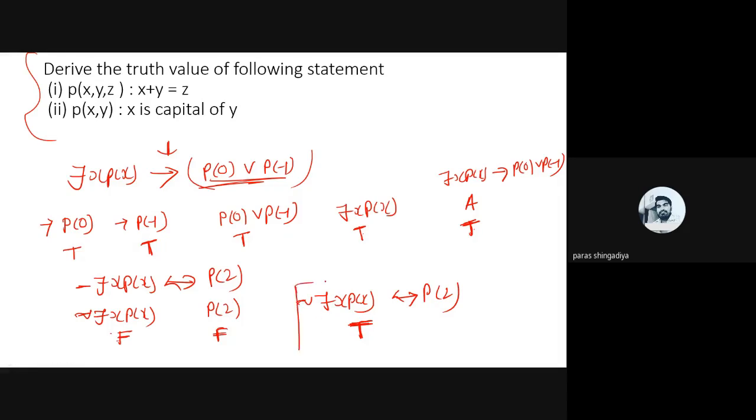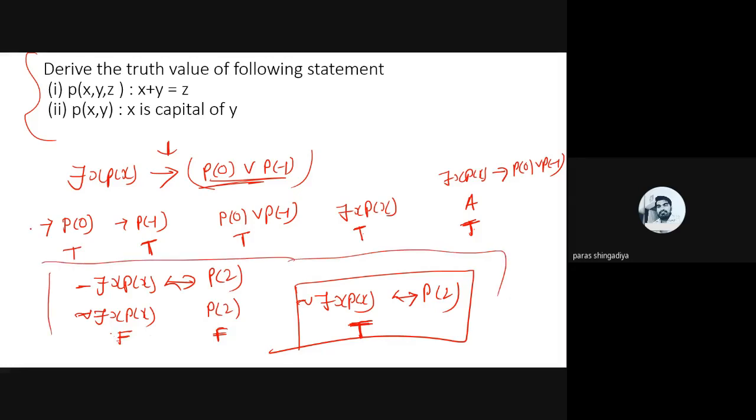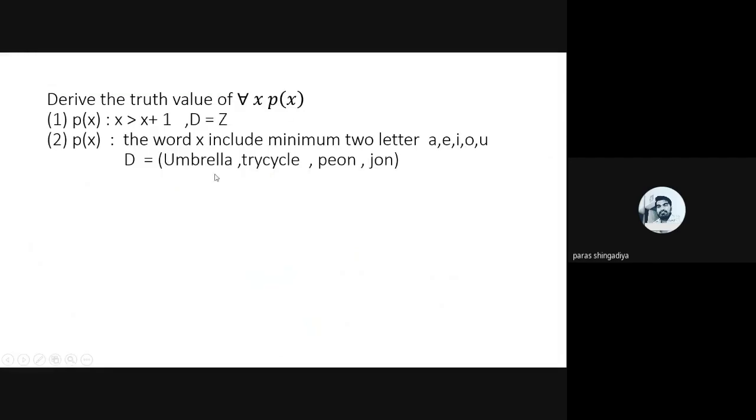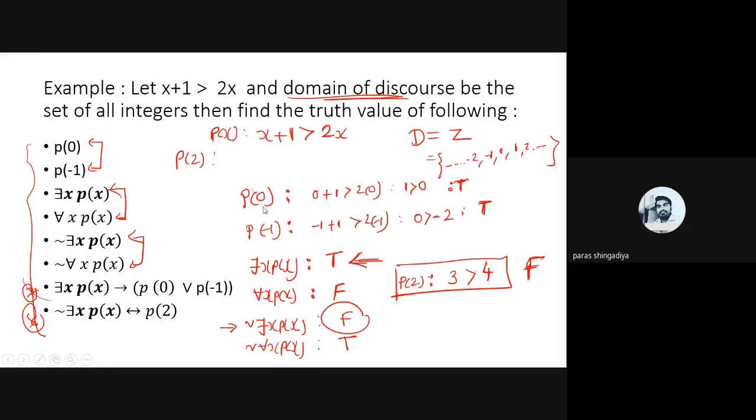That is the final one, meaning the answer of this compound statement is true. Clear? These two simple examples are given, which we'll discuss in the next. Now any query or doubt, you can ask.